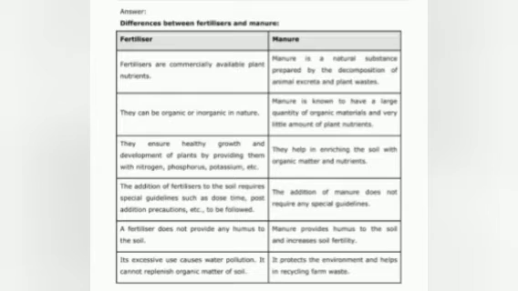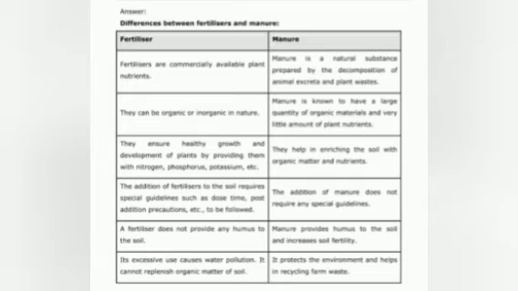The addition of fertilizers to the soil requires special guidelines such as the time, dose, precautions, etc., which should be followed. While the addition of manure does not require any specific guidelines. Fertilizers do not provide any humus to the soil. Manure enriches the soil with humus and makes the soil fertile.